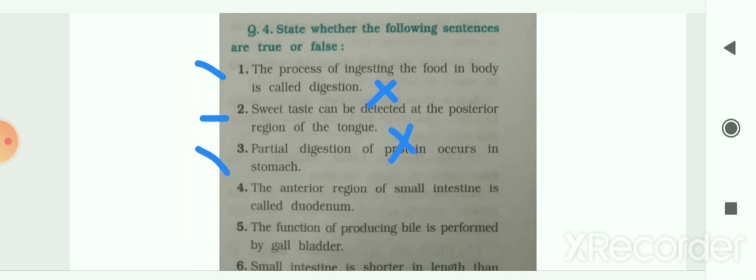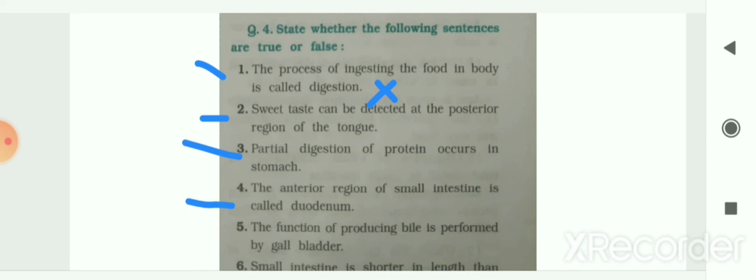The next is, partial digestion of protein occurs in the stomach. So your answer is true. Next, number 4, the anterior region of the small intestine is called the duodenum. So its answer is true. The anterior region of the small intestine is called the duodenum.